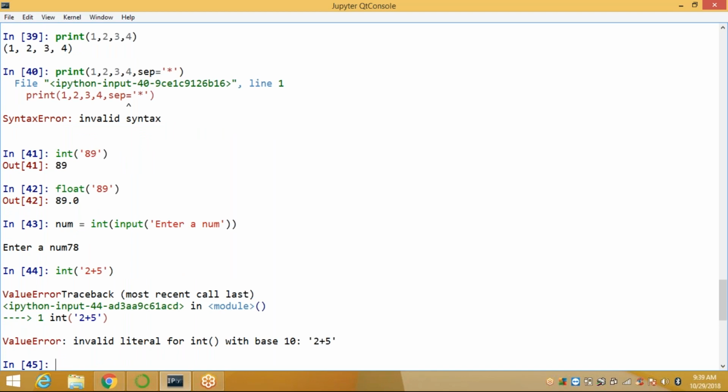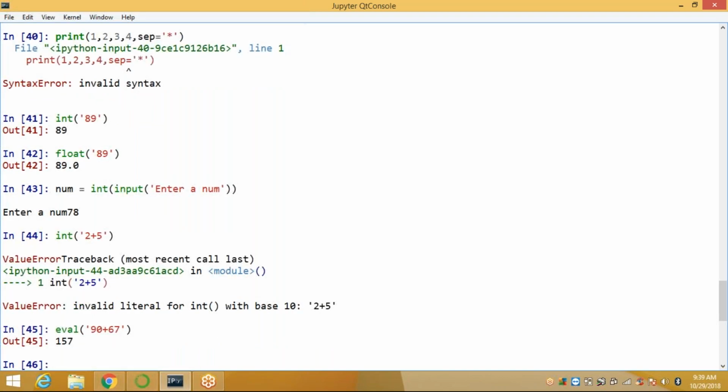How to do it? You can use the eval method. Eval of 90 plus 67 gives 157. This is the way you can evaluate such values. You can use the eval method.